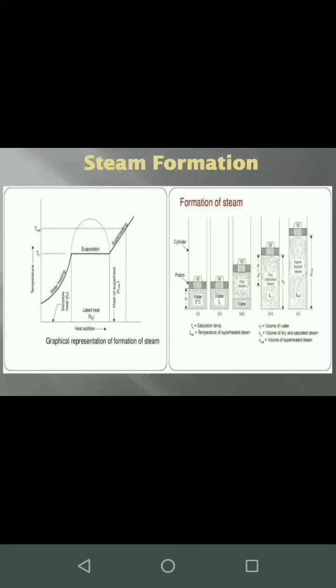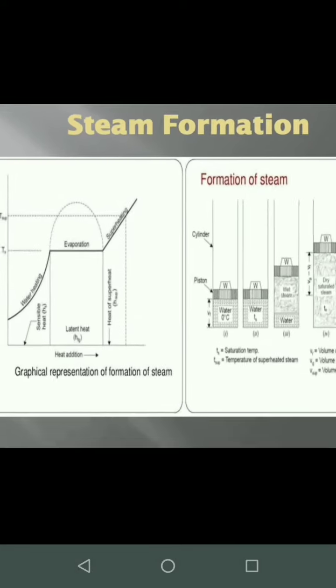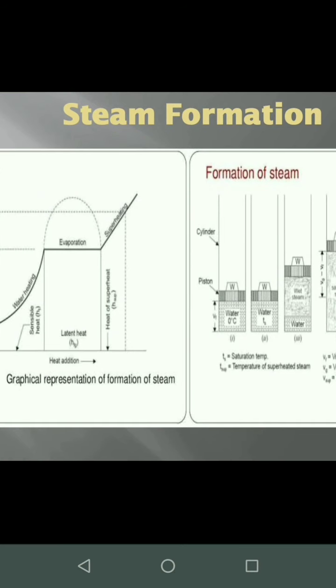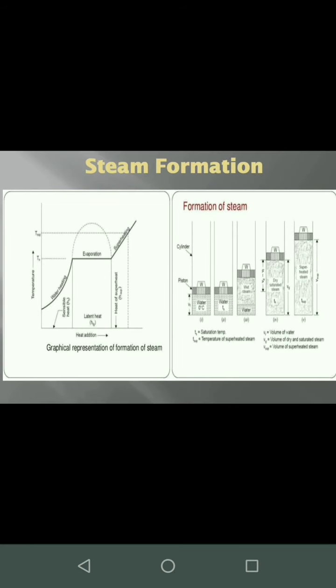mass of steam. They are: first is conversion of water from room temperature or initial temperature to 100 degrees Celsius, that is called water heating or water boiling. Next is evaporation of water. All water which is there at 100 degrees Celsius needs to be converted into the steam which is there at 100 degrees Celsius. Then, after all water is converted into steam at 100 degrees Celsius, we are supposed to superheat it.